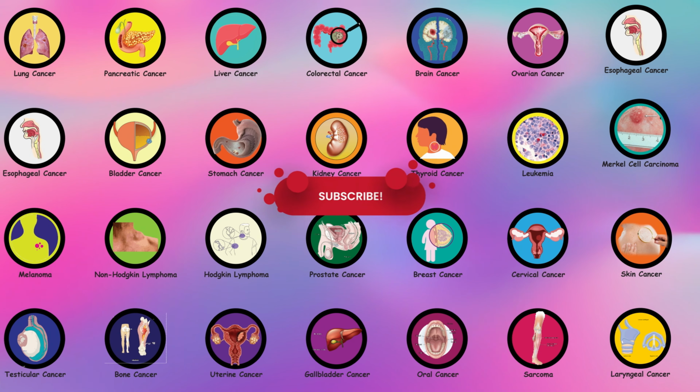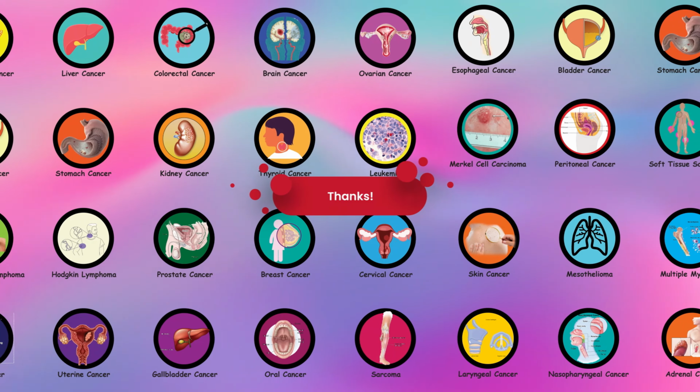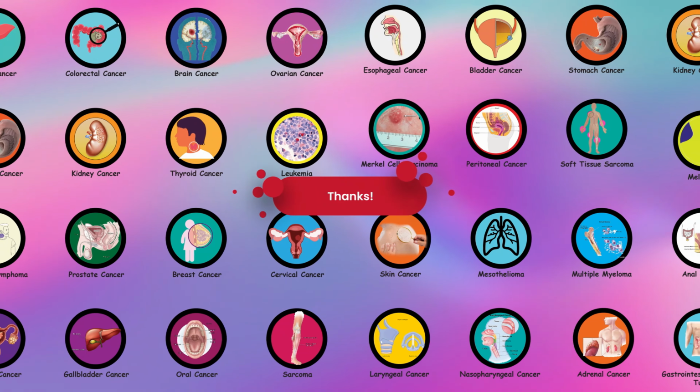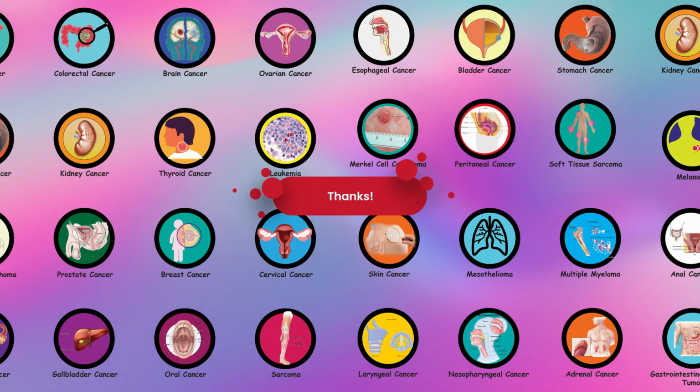If you have concerns about your health or symptoms that persist, it's important to consult with a healthcare professional for proper evaluation and management. Stay informed, prioritize prevention, and seek support when needed. Together, we can continue to raise awareness, support research, and strive for better outcomes in the fight against cancer.